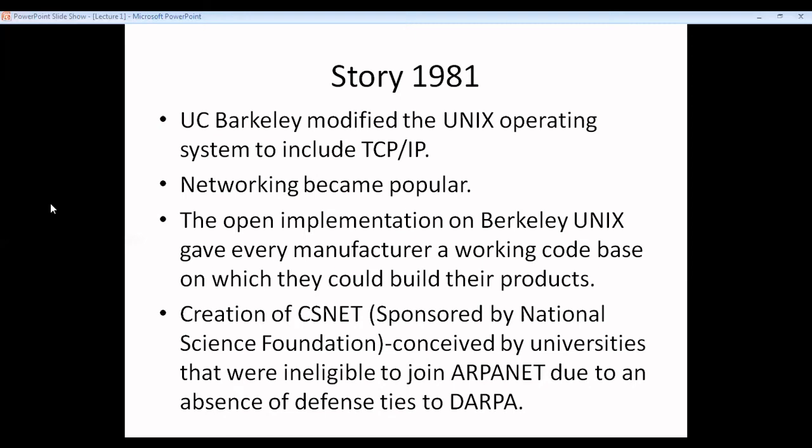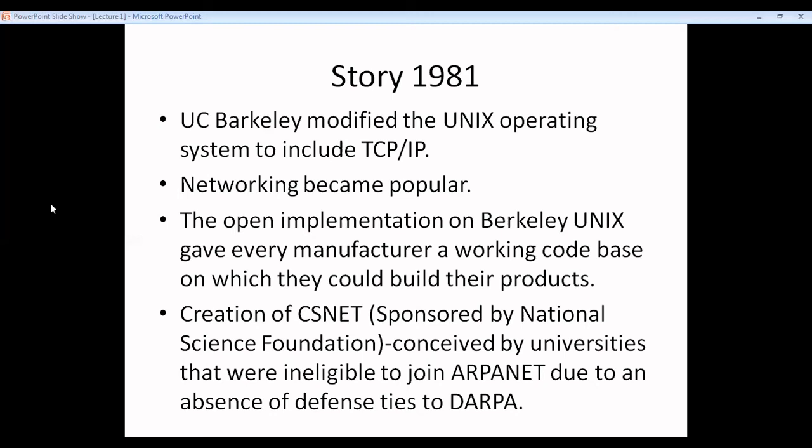Also, during this time, in 1981, CSNet was created. It was sponsored by the National Science Foundation. It was conceived by universities that were ineligible to join ARPANET due to an absence of defense ties to DARPA, the Department of ARPA.